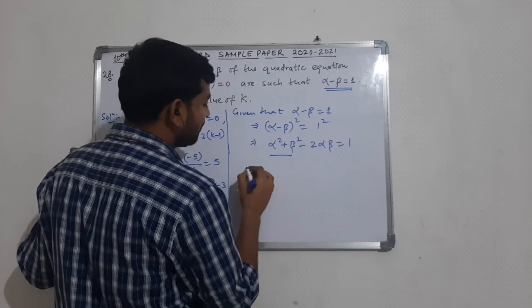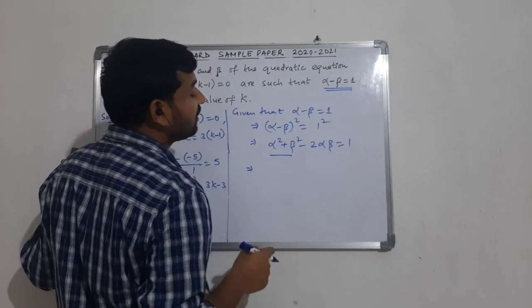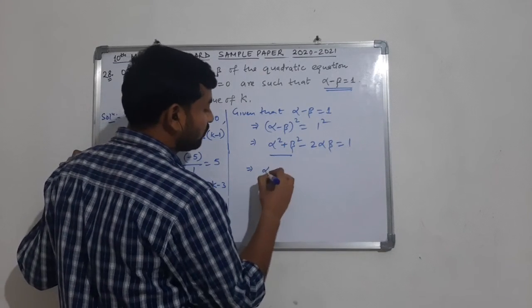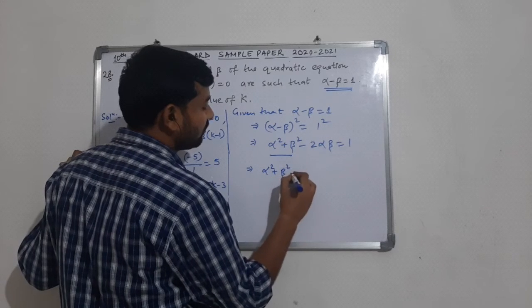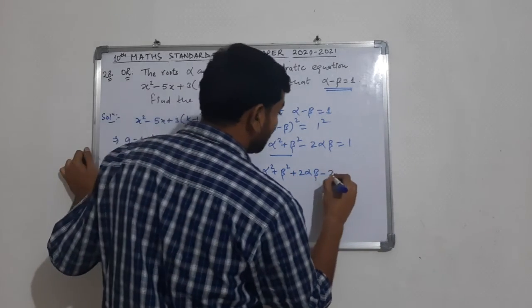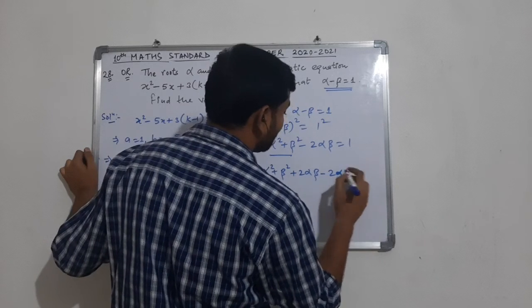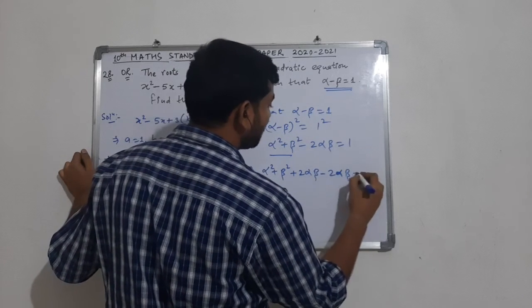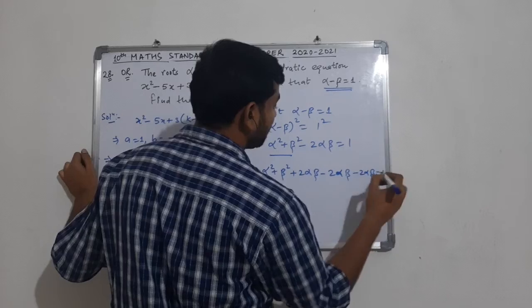Now let us convert this into a whole square so that we will get alpha plus beta whole square. So to make this a whole square, we have to add 2 alpha beta, and simultaneously we have to subtract it, and one value is already there, minus 2 alpha beta is equals to 1.